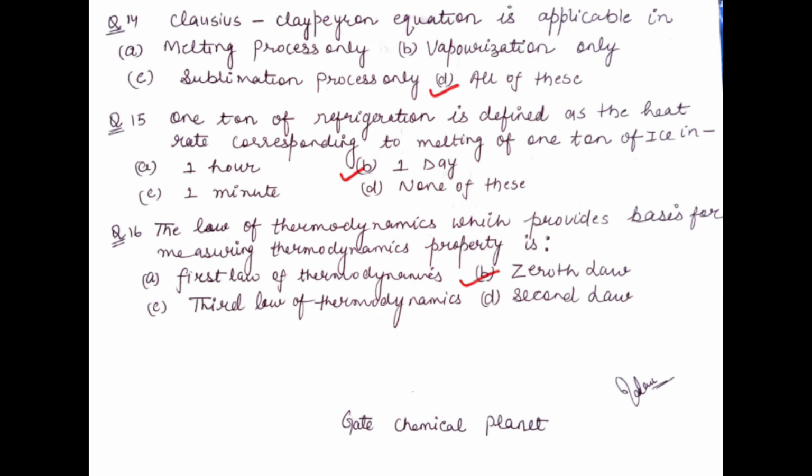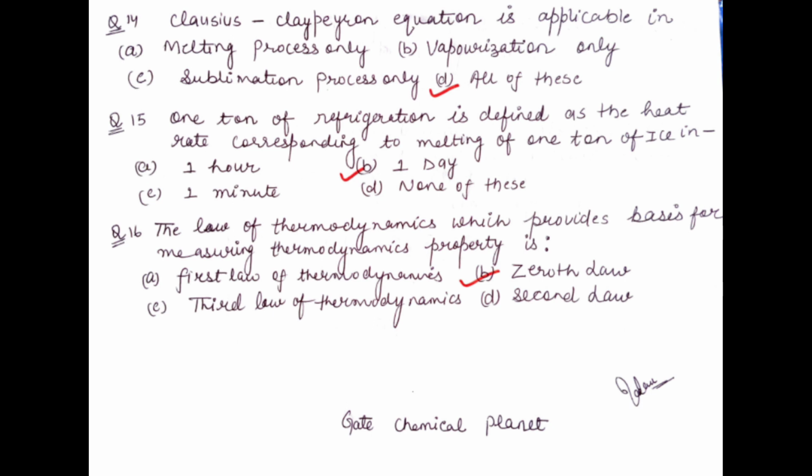One ton of refrigeration is defined as the heat rate corresponding to melting of 1 ton of ice. In the question, how much time is required for this?